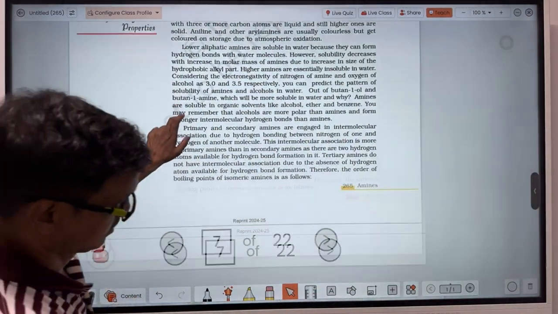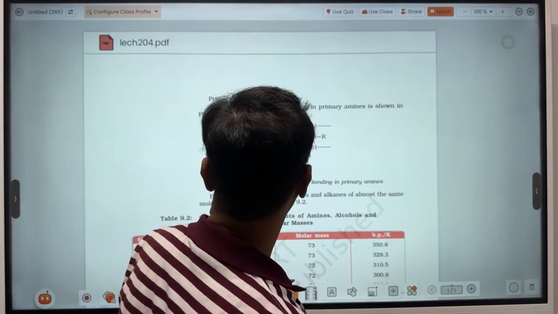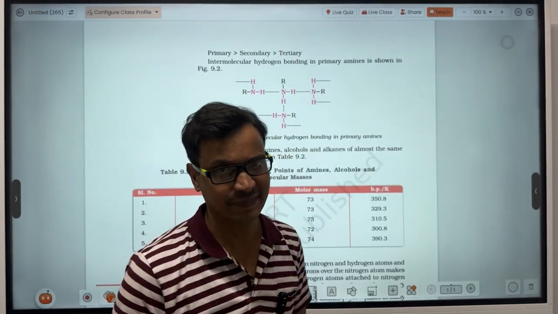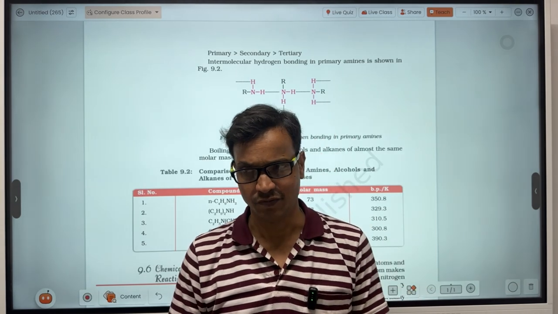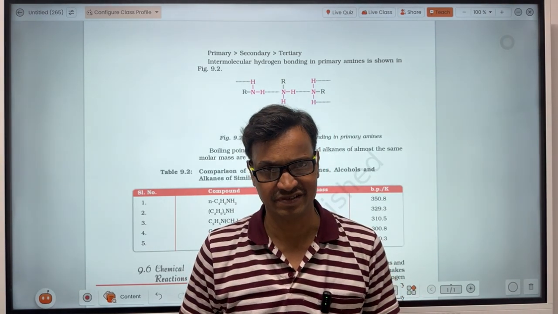Then, amines are also soluble in water. Like alcohol, amines are soluble in water as well as in organic compounds.